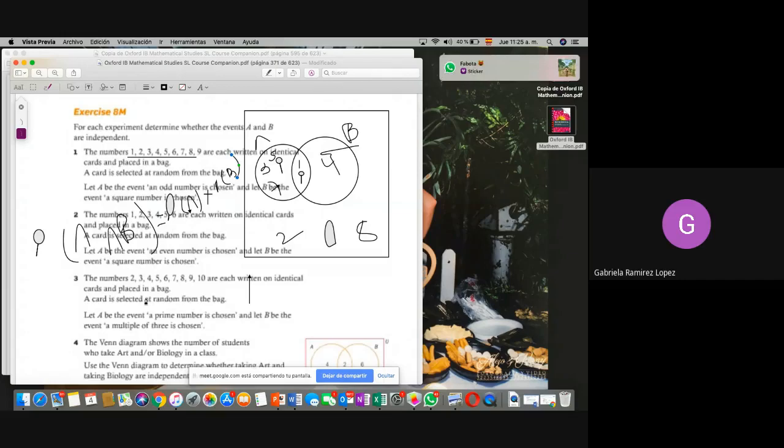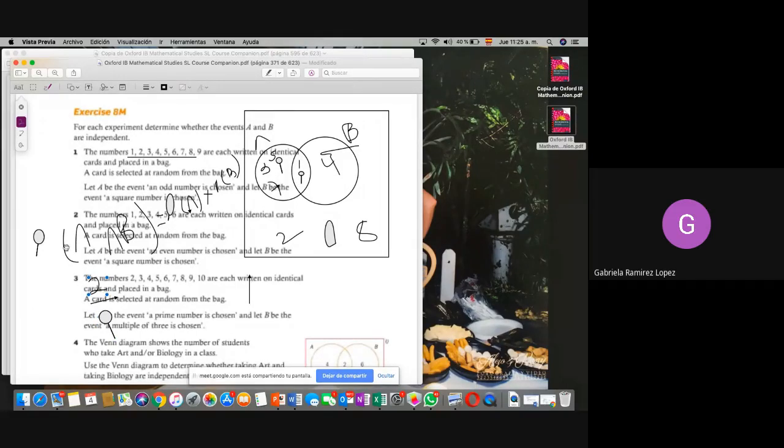Nosotros vamos a decir cuál es la probabilidad de la intersección. Como sabemos, el total son 9 números, entonces acá iría un 9. Y sabemos que hay solo 2 posibles eventos en la intersección, por eso sería 2 sobre 9.